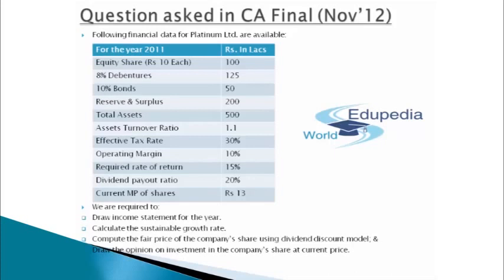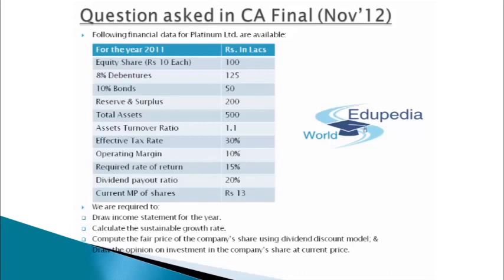From that, I'll first have to deduct the interest. You can see 8% debentures are available in the books for rupees 125 lakh, plus there are 10% bonds for rupees 50 lakhs. So I multiply 8% into 125 lakhs and 10% into 50 lakhs, and I get the interest as 15 lakhs. I got the operating margin as 55 lakhs. Out of that, I'll deduct the interest payable on debentures and bonds, 15 lakhs, and I'll get a profit before tax of 40 lakh rupees.